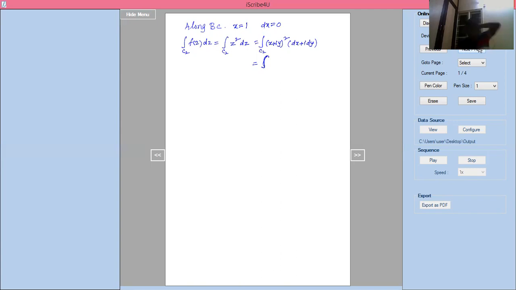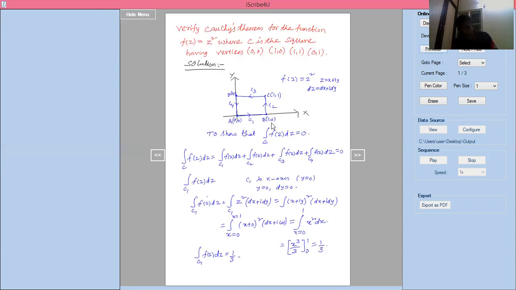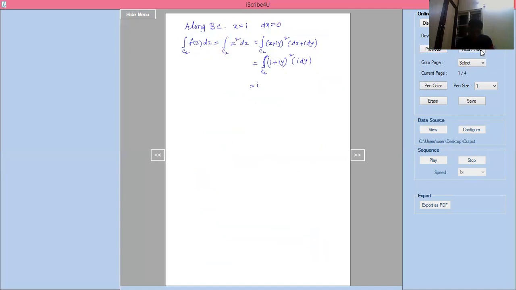C2 is nothing but, I'll write C2 here, the integral of (1 + iy) squared into dx, which is 0, plus i dy. Now if you take i outside, only y terms are there. In the C2 line, the y limits are y equal to 0 to y equal to 1. Only y values are there. So that is y from 0 to 1, of (1 + iy) whole square, with this i taken outside, into dy.